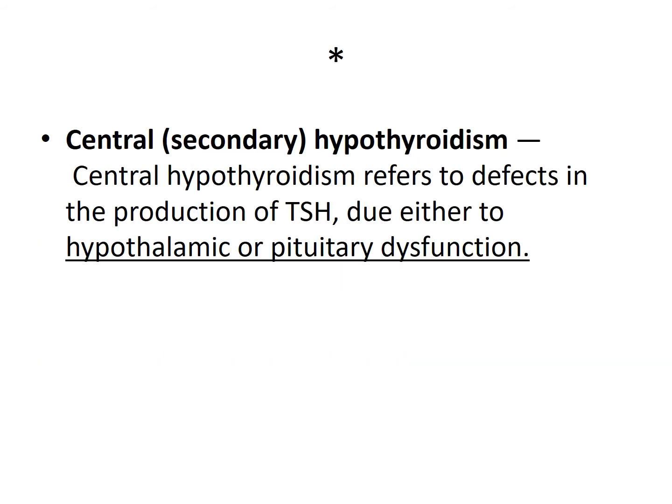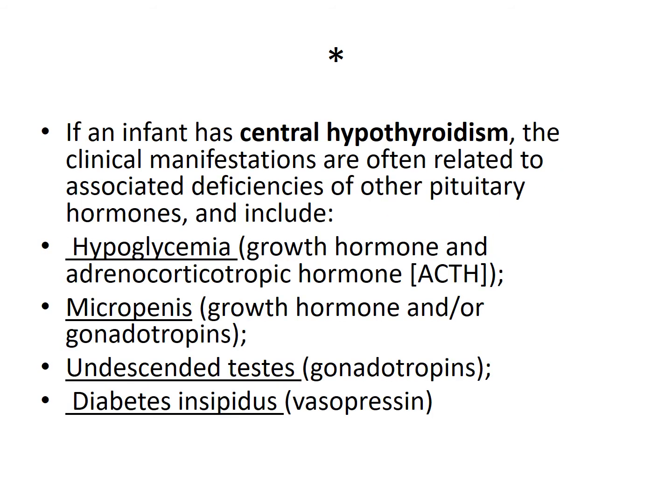Central, that is secondary, hypothyroidism refers to a defect in the production of thyroid stimulating hormone, that is TSH, due either to hypothalamic or pituitary dysfunction. If an infant has central hypothyroidism, then the clinical manifestations are often related to associated deficiencies of the other pituitary hormones, like growth hormone and adrenocorticotropic hormone, ACTH.